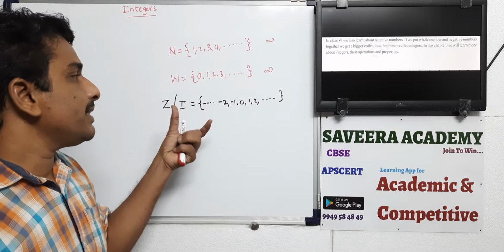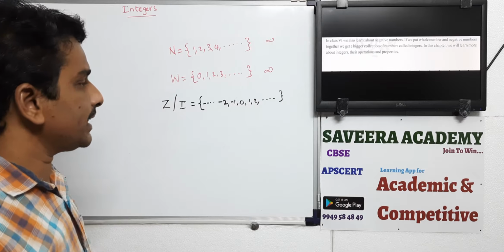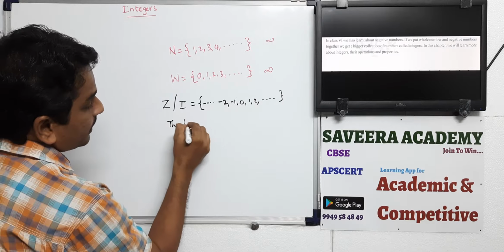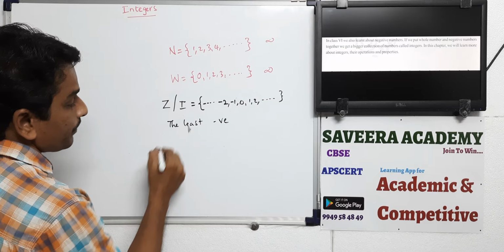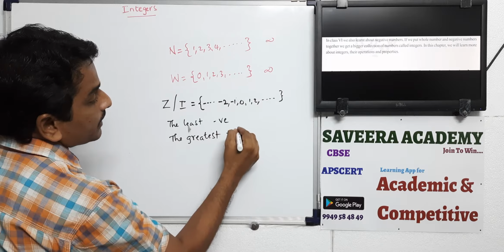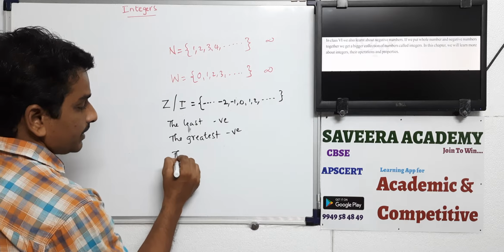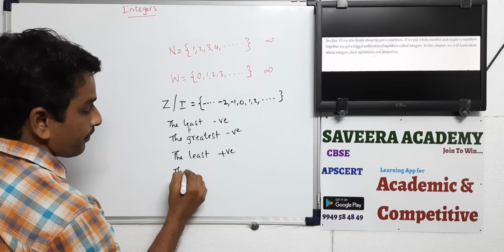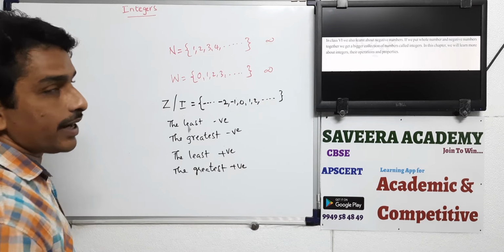So here, if you want to say which is greater and which is smaller, two different cases are there. What are those two different cases? First, we have to write down the least negative integer, the greatest negative integer. Next, the least positive integer. In the same way, the greatest positive integer you have to say.